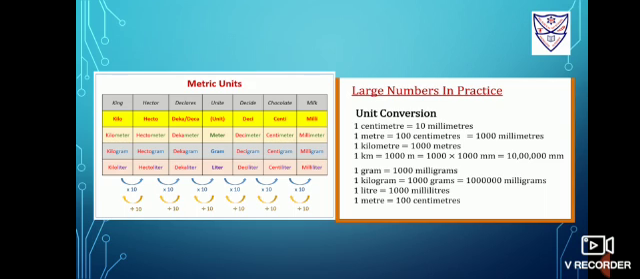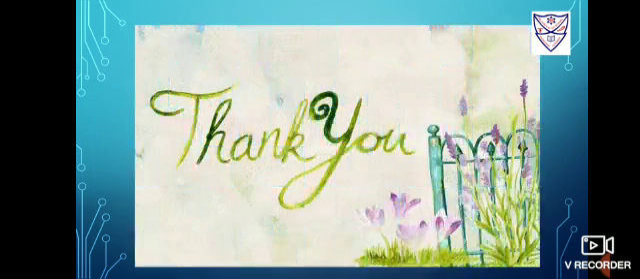Similarly students, we know 1 gram equals 1000 milligrams, 1 kilogram equals 1000 grams, and in the same way if we move from kilograms to milligrams we get 10 lakh milligrams. 1 liter equals 1000 milliliters, and 1 meter equals 100 centimeters. So students, write these metric units conversion tables before solving so that it will be easy for you to understand conversions. Thank you.